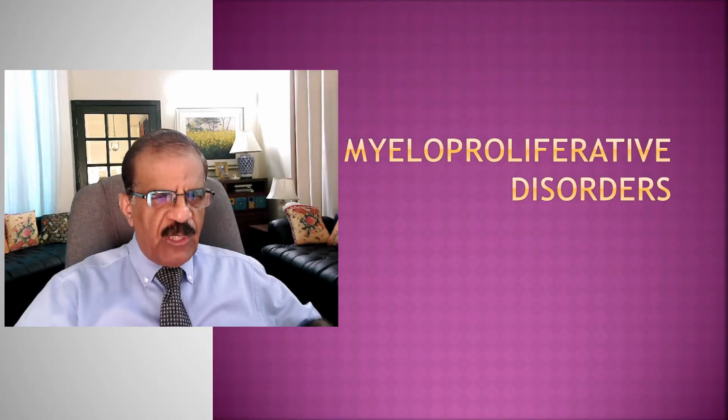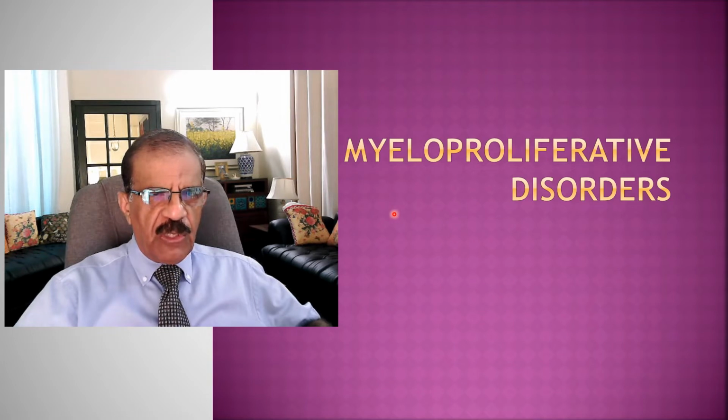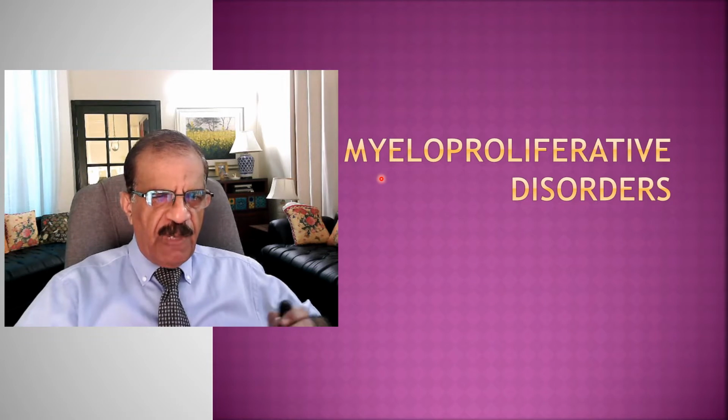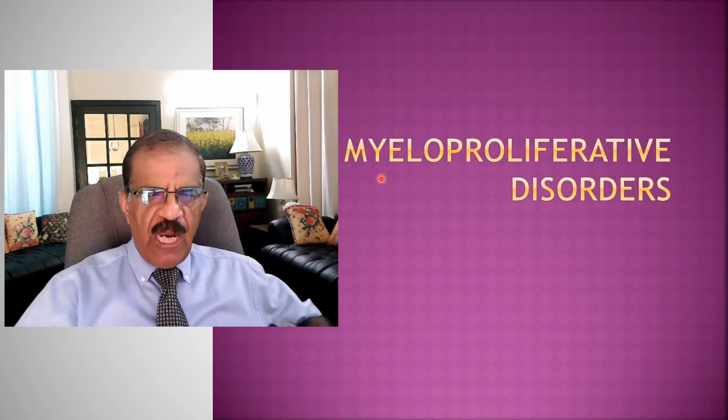I'm Professor Aziz-ur-Rehman, and today we are going to discuss this condition called myeloproliferative disorders. Now, as you can figure out from this term, it is actually a group of disorders, and they all arise from the myeloid tissue, which includes white cell series, platelets, RBCs, and fibrous tissue of the bone marrow.